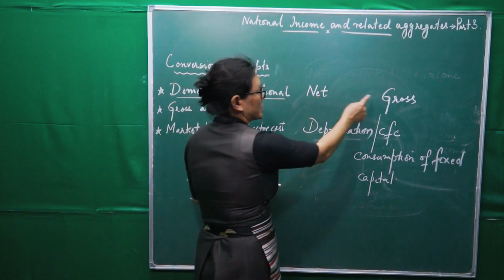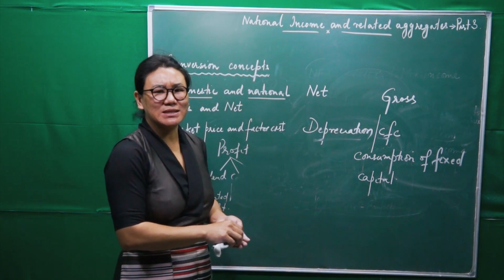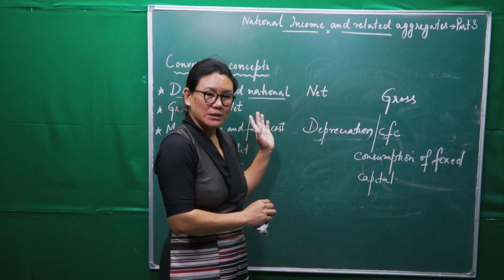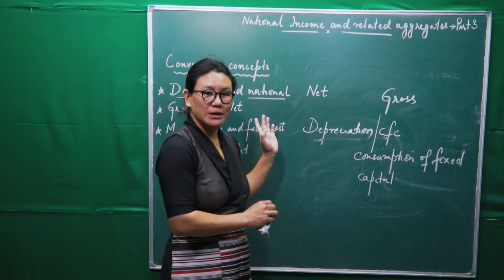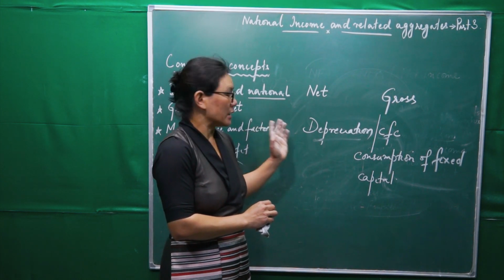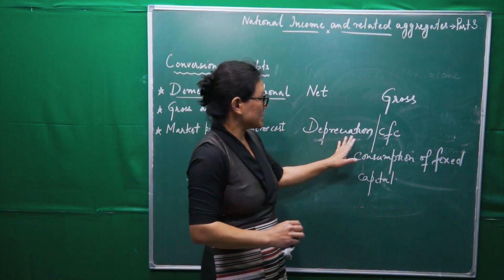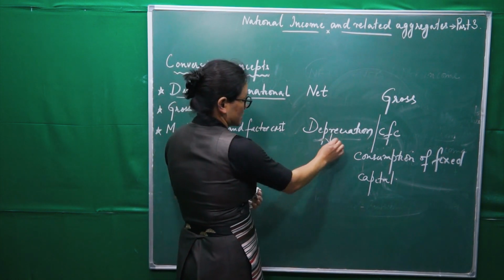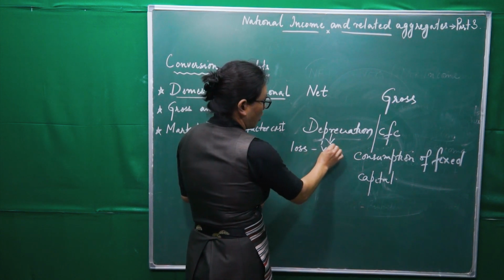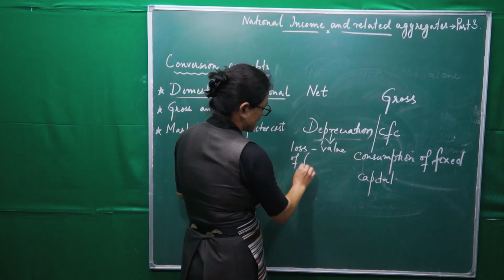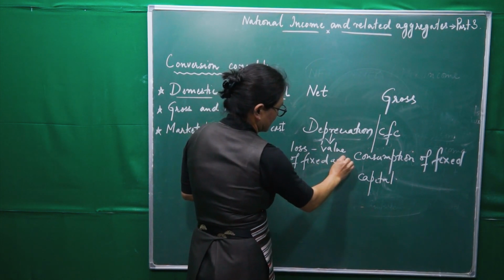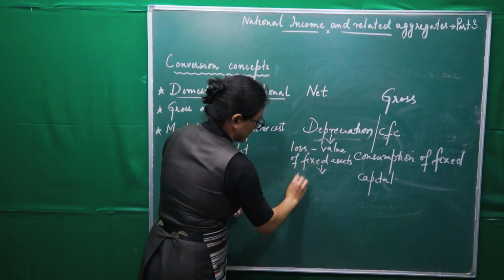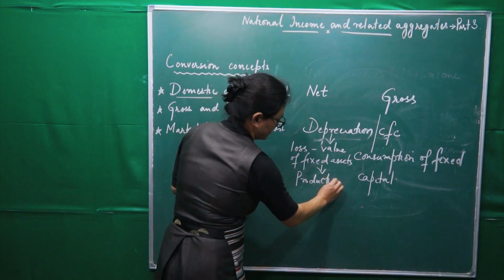Now, before we go into this conversion, let us see briefly what this depreciation is, because this depreciation concept is given in your first chapter. Depreciation is, we can say, the loss in the value of fixed assets which are used in the production process.